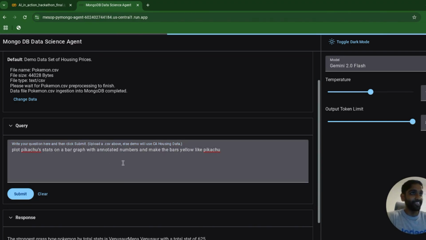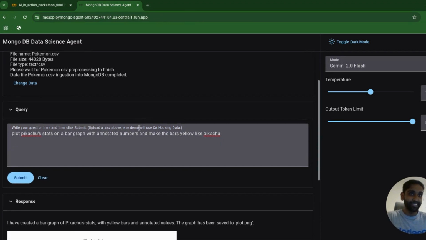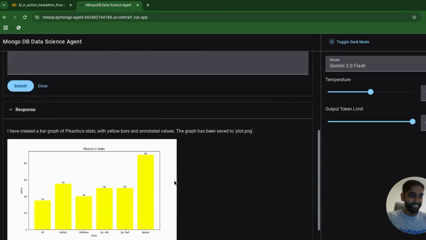So this is really cool, I think. It's a very complex task with multiple steps, but the agent can break all of it down and create that graph. Look at that. Wonderful.